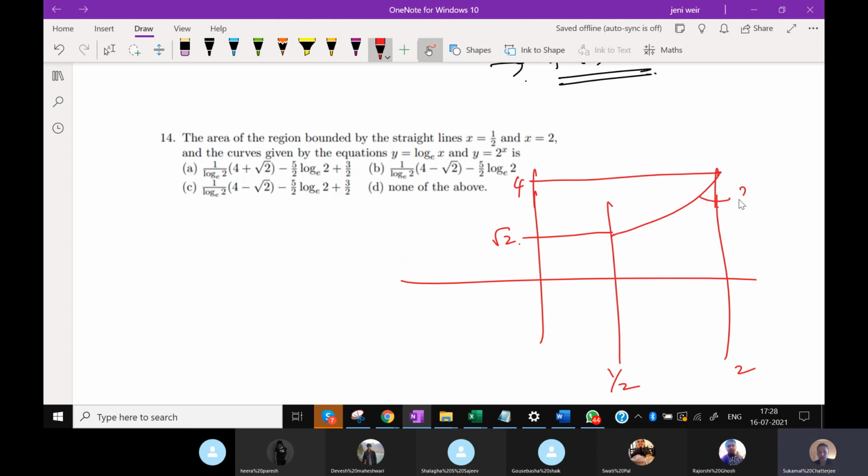So this is the graph of 2 to the power x, and the other one is ln x. So log x at x equal to half is minus log 2, which is negative, and at x equal to 2, this would be plus